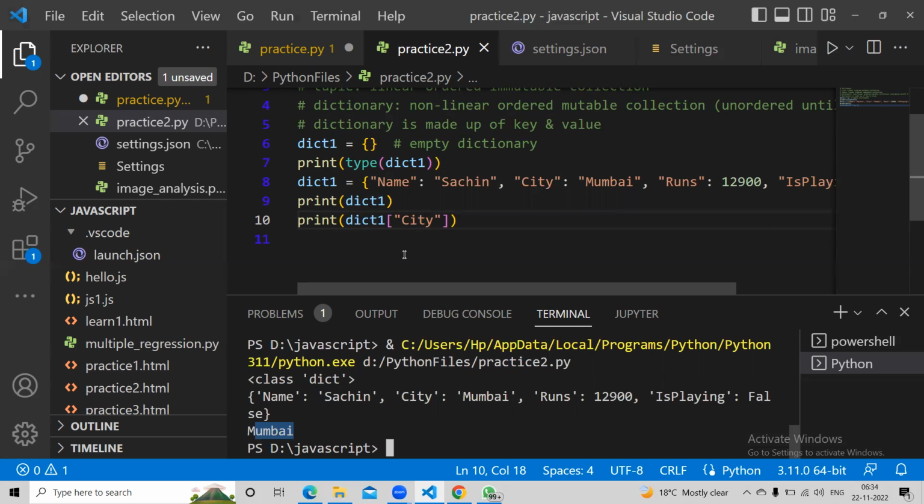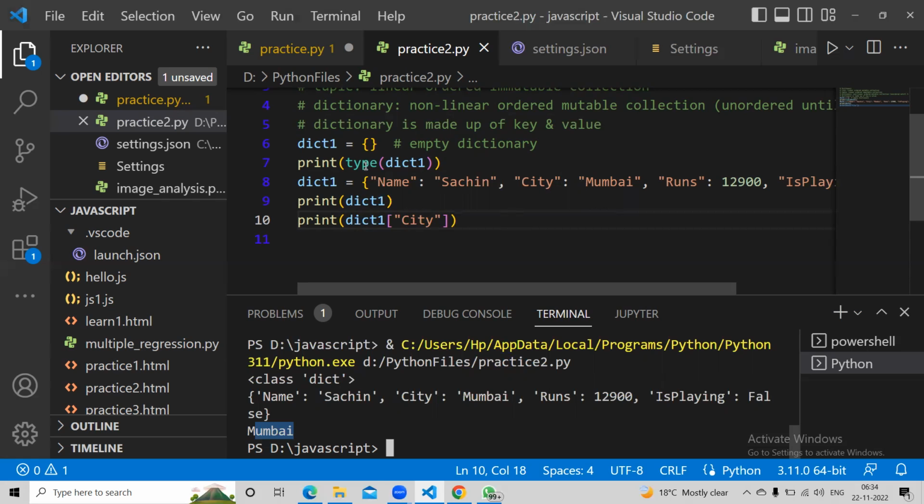I cannot simply add a value. But if I'm giving key and value anyway, what does that become? Dictionary. Correct. So only a dictionary can be added to a dictionary.